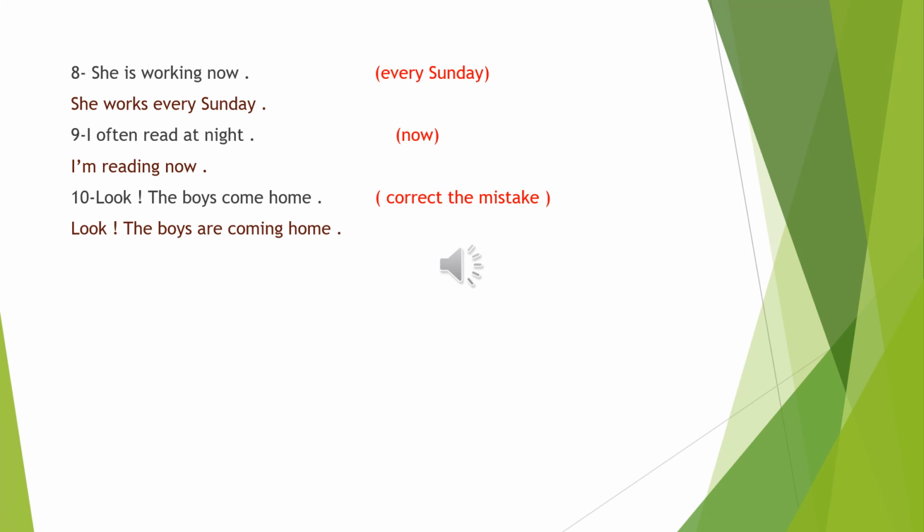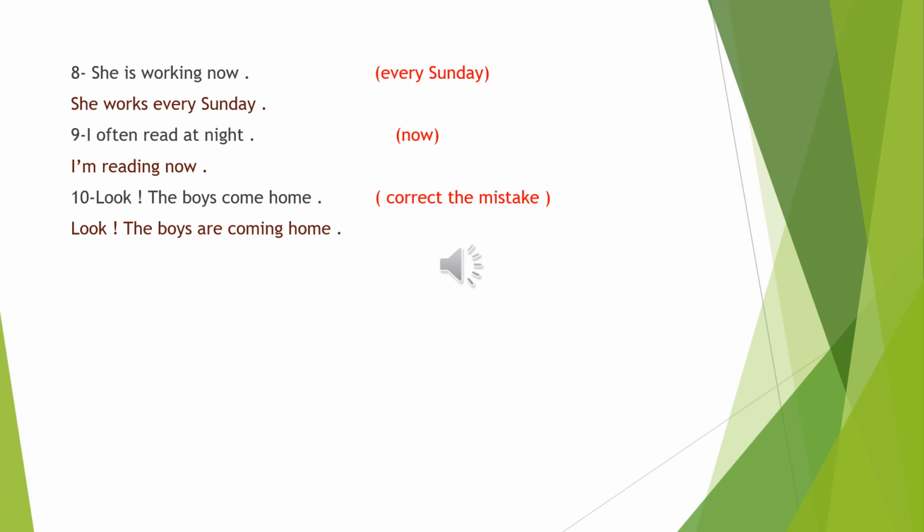Again, with the pronouns he, she, or it, we have to add s or es or ies at the end of the verb. Number 9. I often read at night. Use now. Here we want to transfer the sentence from the present simple tense into the present continuous tense.